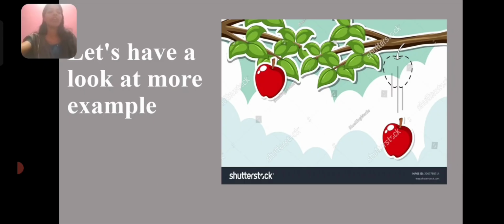You all are familiar with this instance, right? When we shake a tree, the state of the tree changes, whereas the state of the fruit remains the same. The fruit remains at its state of rest, and that's why the fruit falls down when it is shaken.